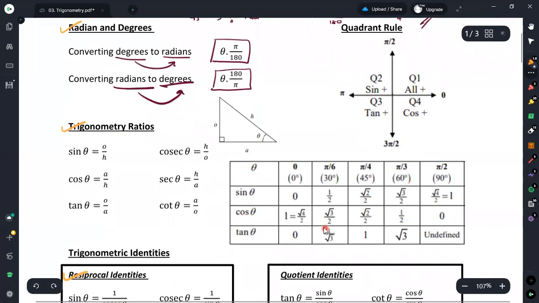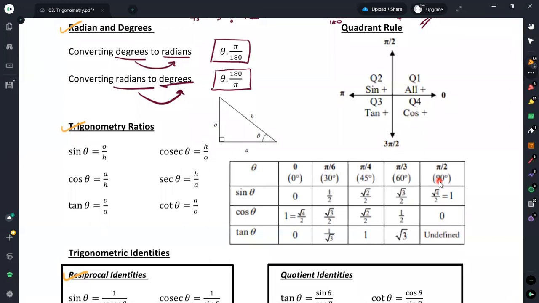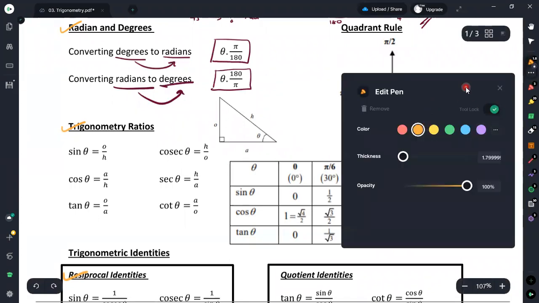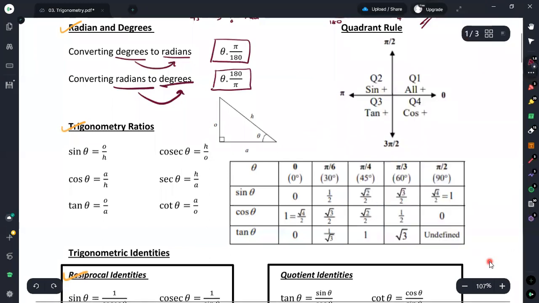Here this table shows the frequently used values in trigonometry, for the angles 0, 30, 45, 60, and 90. These are the very basic, most commonly used angles.